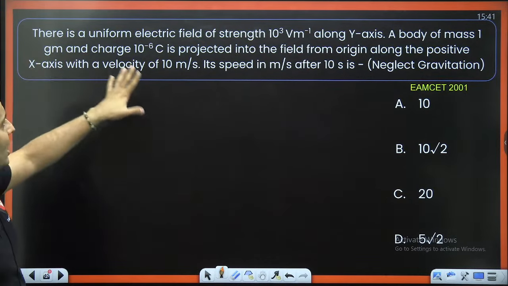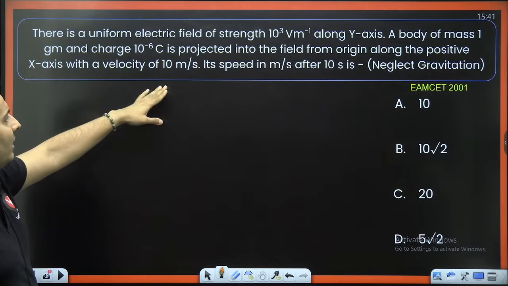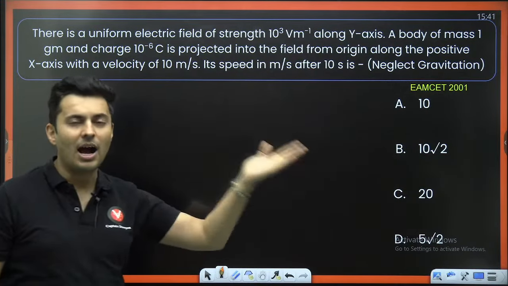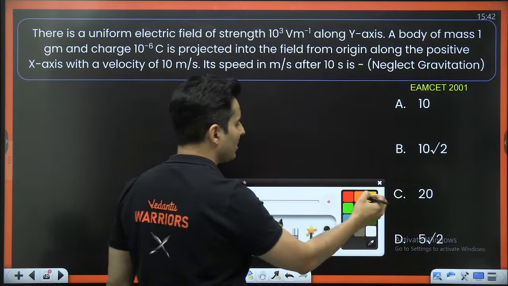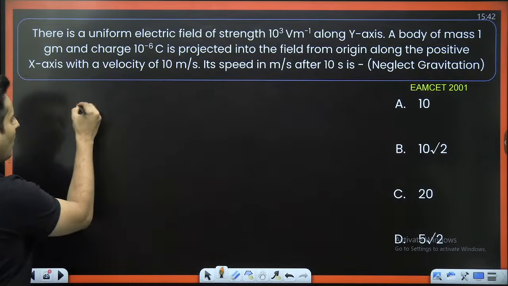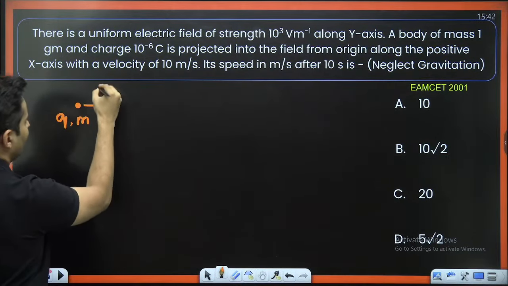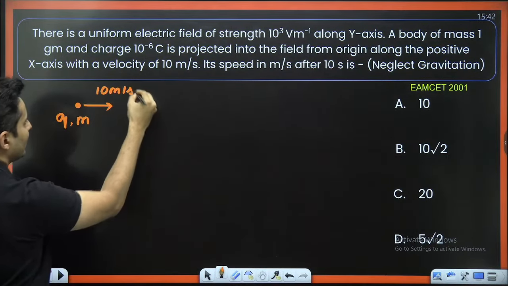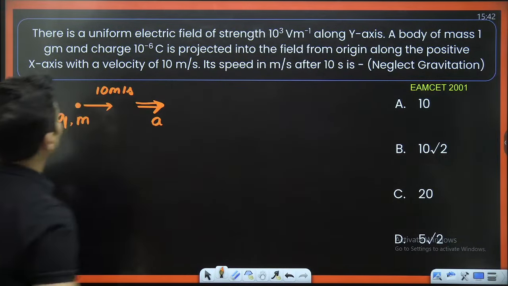A body of 1 gram mass and charge is thrown in the field with a speed of 10. How much speed will it have after 10 seconds? I feel this has to do with kinematic equations only, because if you have a charge which has some mass, it already has some velocity of 10 meters per second. It's definitely going to accelerate maybe.